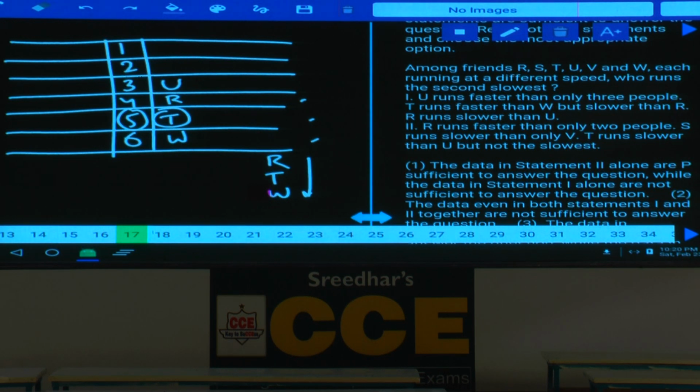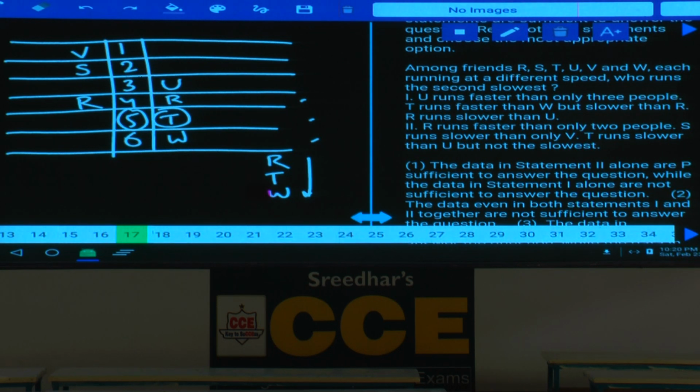Then condition number 2 alone. In condition number 2 alone, R runs faster than only 2 people, so R will be at the 4th place. S runs slower than only V. S is slower than only 1 person, that is V. V is the fastest. Next fastest is S.